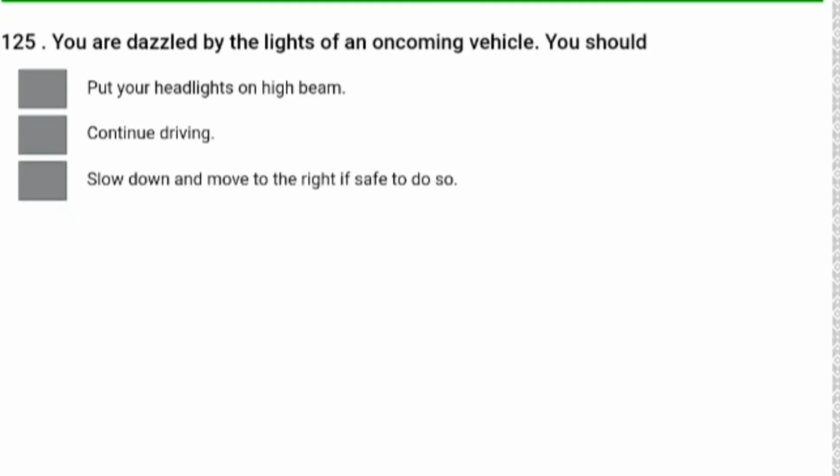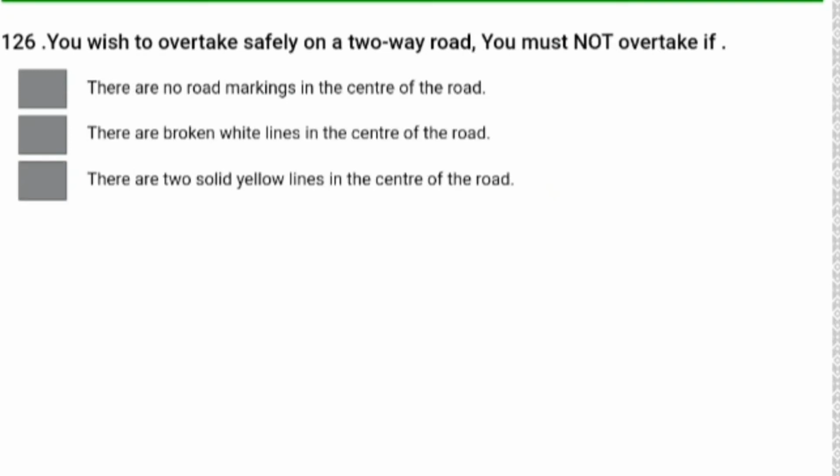You are dazzled by the light on an oncoming vehicle. You should. Number 3 is the correct answer. Slow down and move to the right if safe to do so.